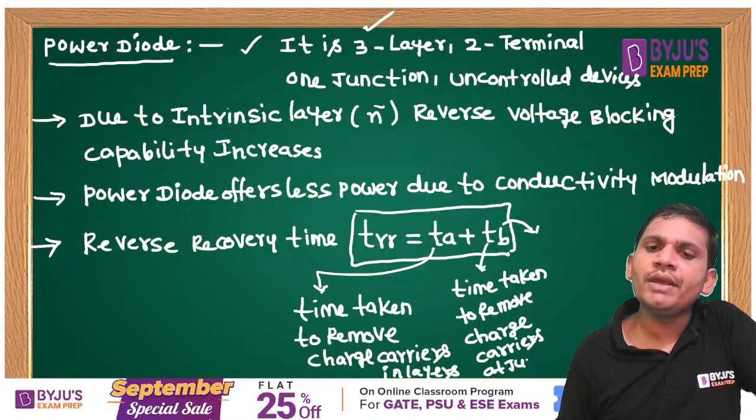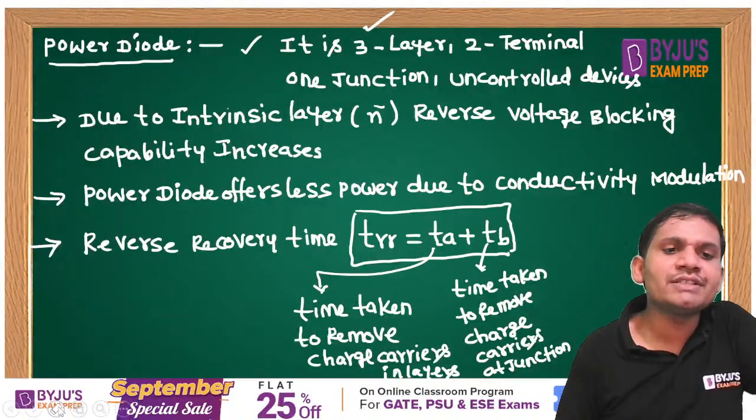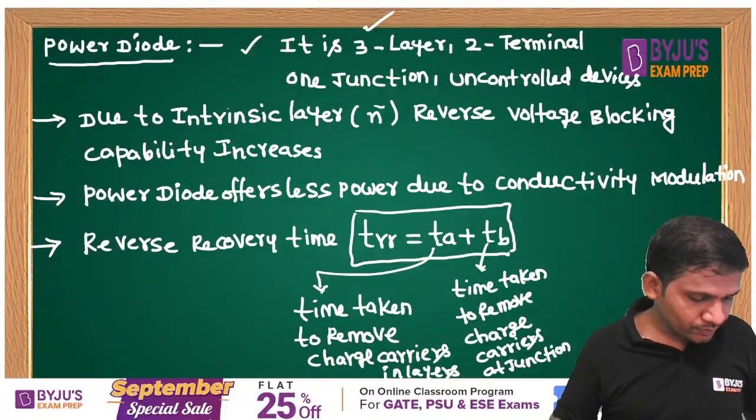That is called TB. This total combination is nothing but the reverse recovery time.